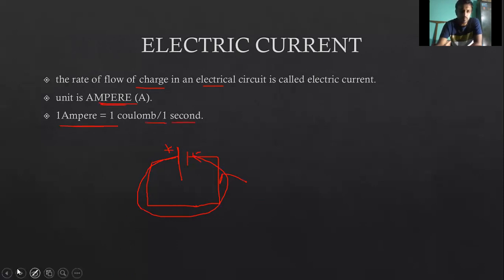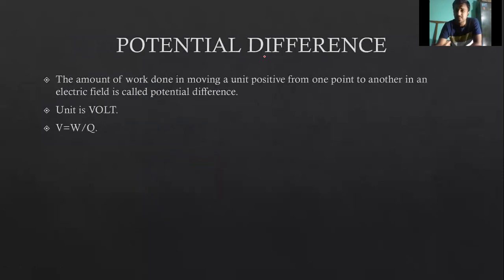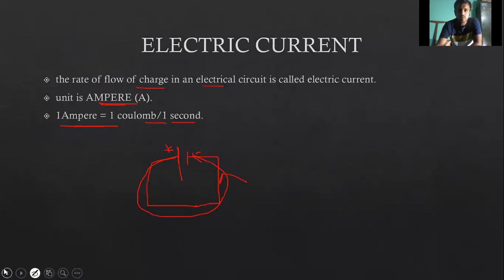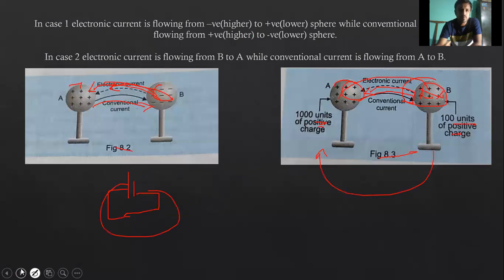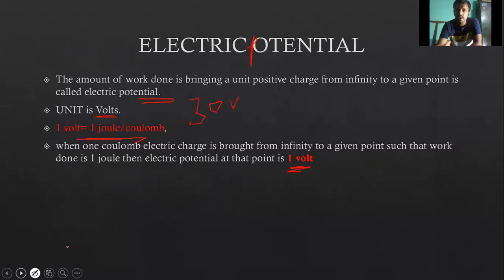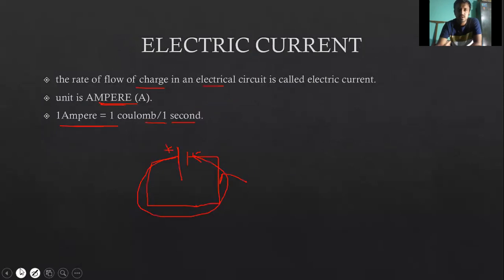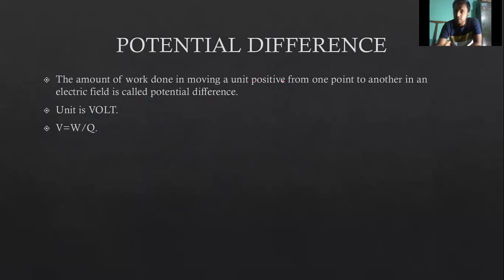Potential difference. Potential difference has a similar meaning to electric potential, but there is one change. Potential difference is the amount of work done in moving a unit positive charge from one point to another in an electric field. Its unit is also volt, and potential difference is equal to work done by charge in coulombs.